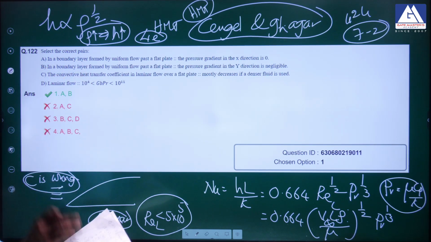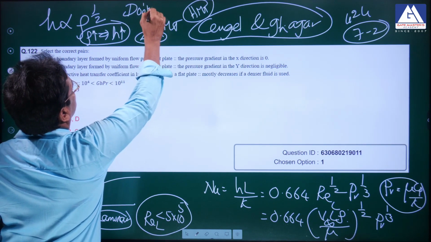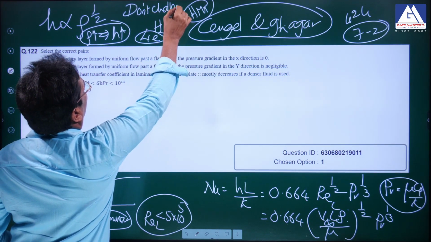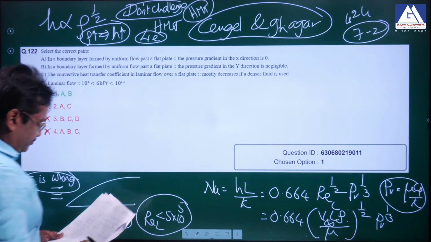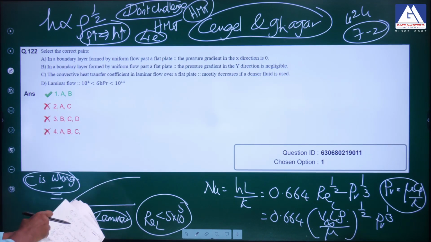So don't challenge the 122. I had wrongly put this in here. 122, don't challenge. These options are correct only, because C is also a wrong option.